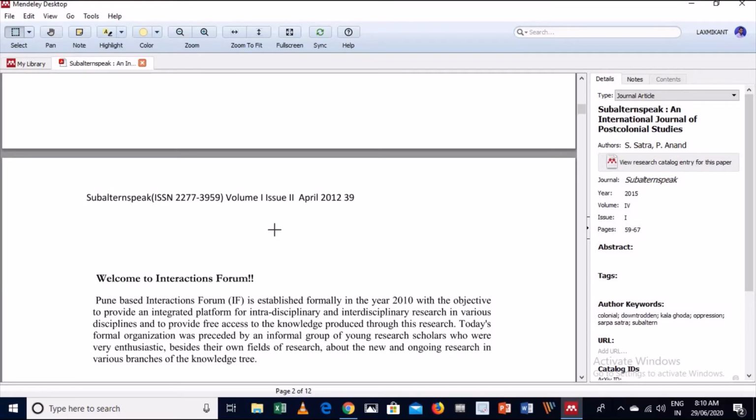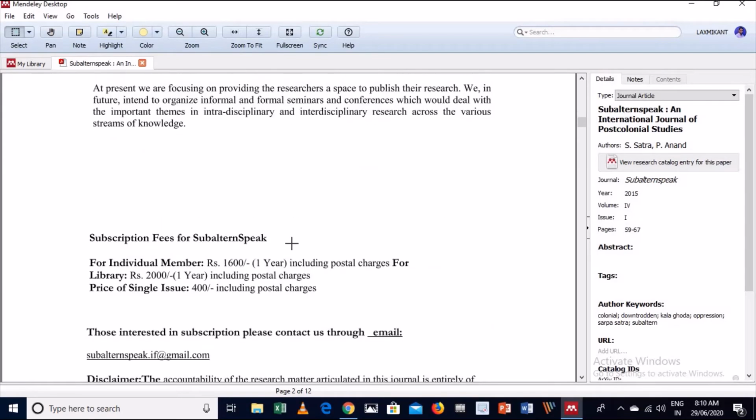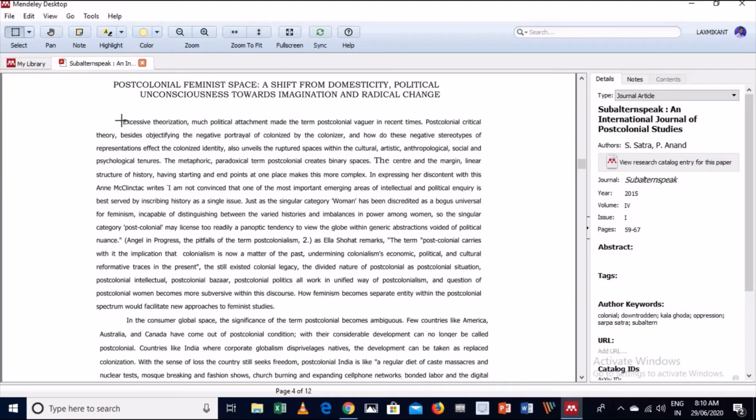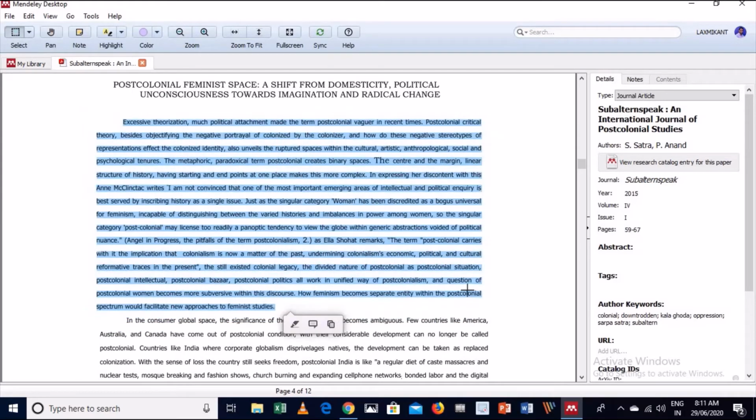When you read this page, you will find various important information. For example, this is an important paragraph, if you think so, for your research paper or your journal. So you can click on this select option, select rectangle, then select the color like this, and I will select this full paragraph. Now see, this paragraph is selected, so I can copy it or I can highlight it.